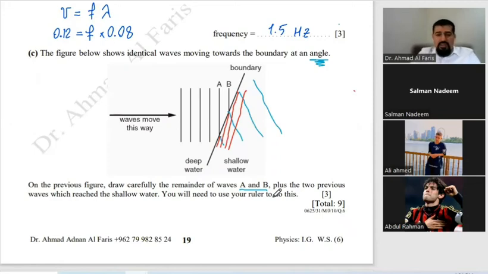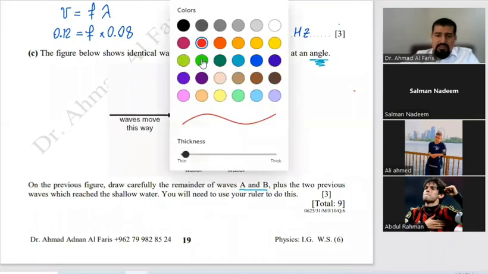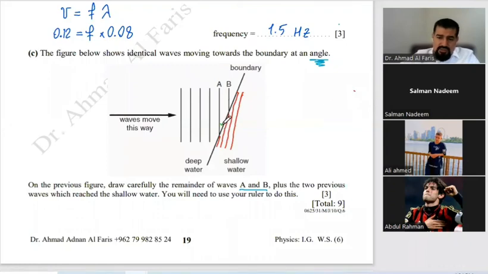Yes, thank you, Tina. Thank you, Salman. The red one is the correct answer because they get closer and smaller as they pass into the shallow region, where the angle becomes smaller. This angle here, let me label it. The angle between the surface and the wavefront, this is i. It's big in the deep water, and it becomes small here in the shallow water. A little bit you can tilt the line, like this. Tamam? And try to be careful with your ruler. Tamam? 3 easy marks. Any question?